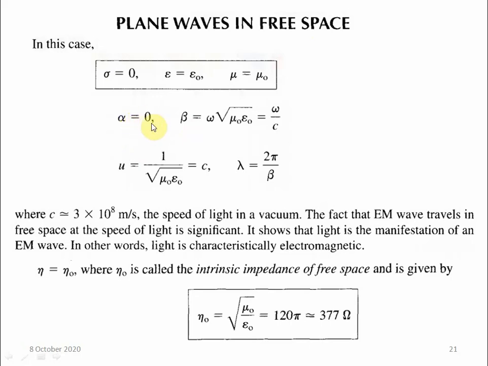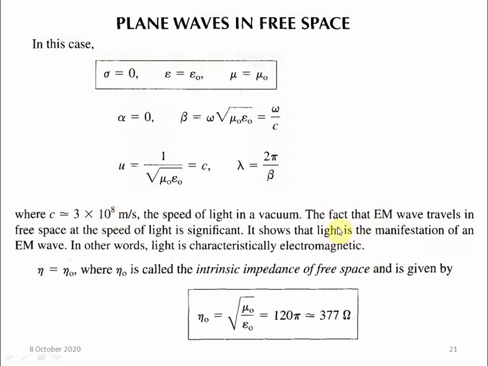Now here alpha equal to 0, so beta equal to how much? Omega root over mu epsilon. So in place of mu we have mu 0 and in place of epsilon we have epsilon 0. That will be equal to omega upon c, c is the speed of light. These things we have already discussed. u equals 1 upon root over mu 0 epsilon 0, and that is equal to c, and lambda equal to 2 pi by beta, lambda is the wavelength. So c is the speed of light in vacuum, and that is 3 into 10 power 8 meter per second. So the electromagnetic wave travels in free space at the speed of light.